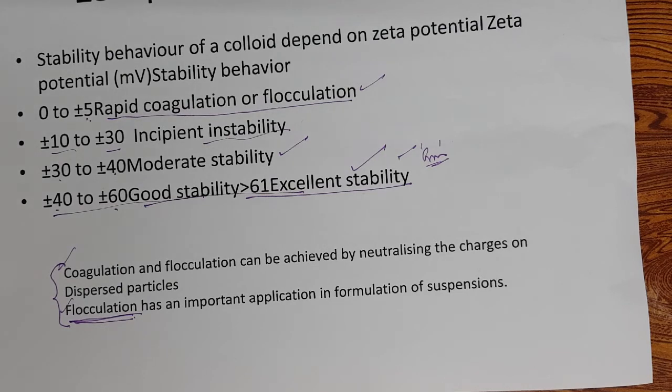Shake well before use. So flocculated particles can be tried in the case of cosmetic products also, suspensions like liquid makeups.